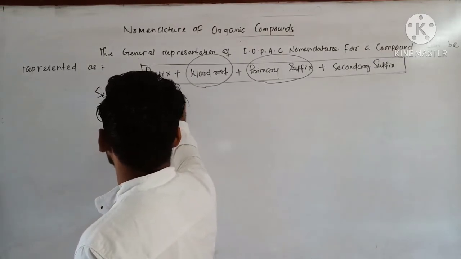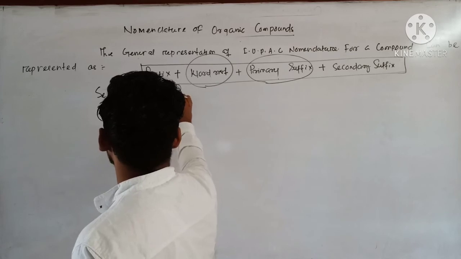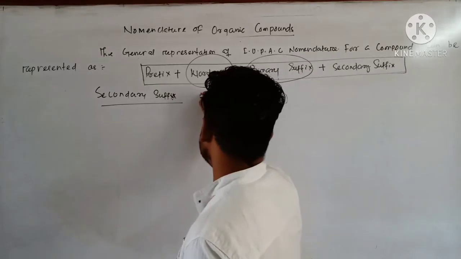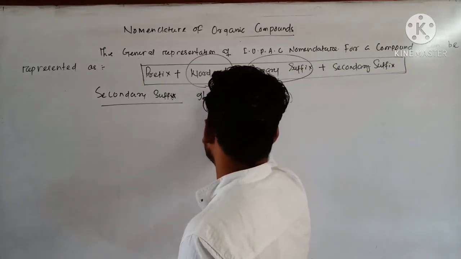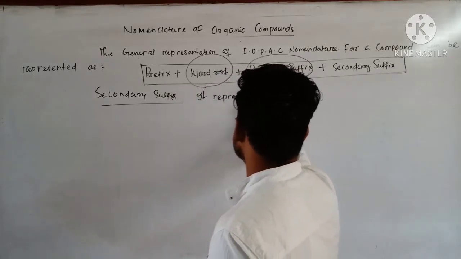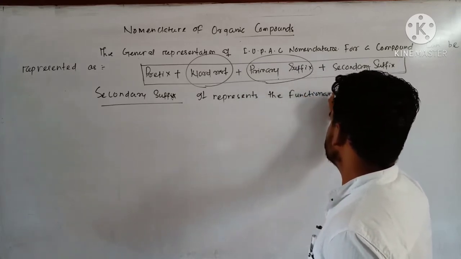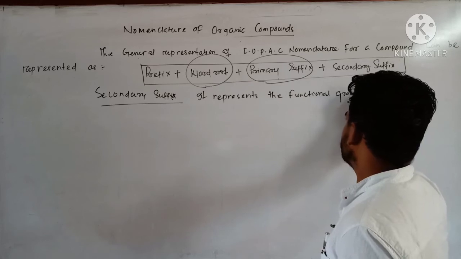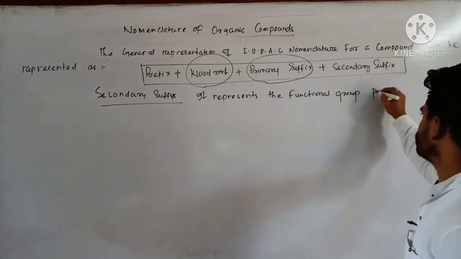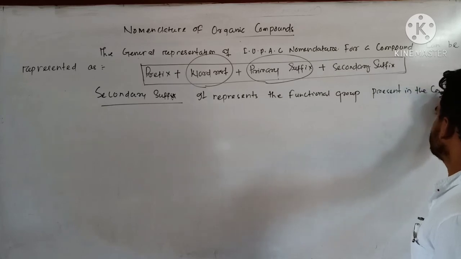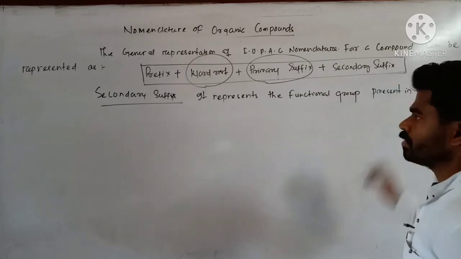Secondary suffix. So what does it represent? It represents the functional group present in the compound. Clear?